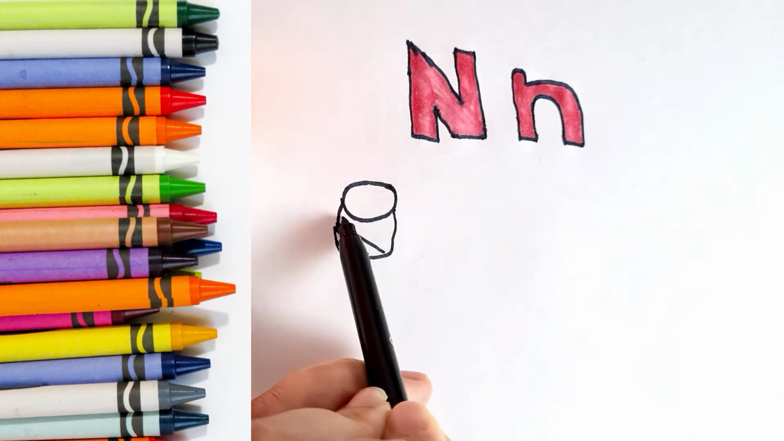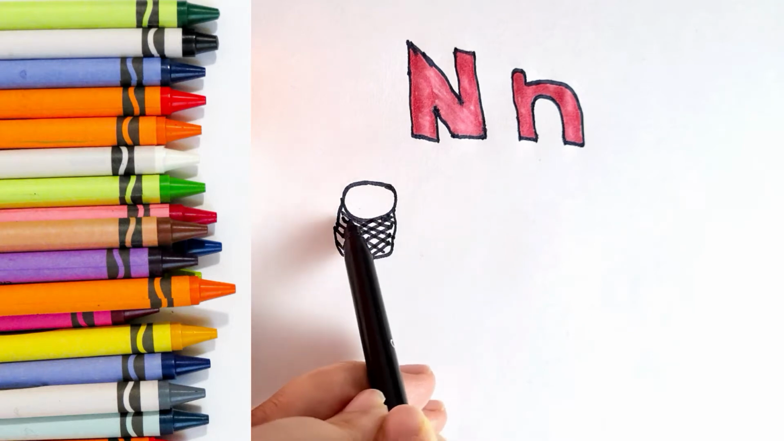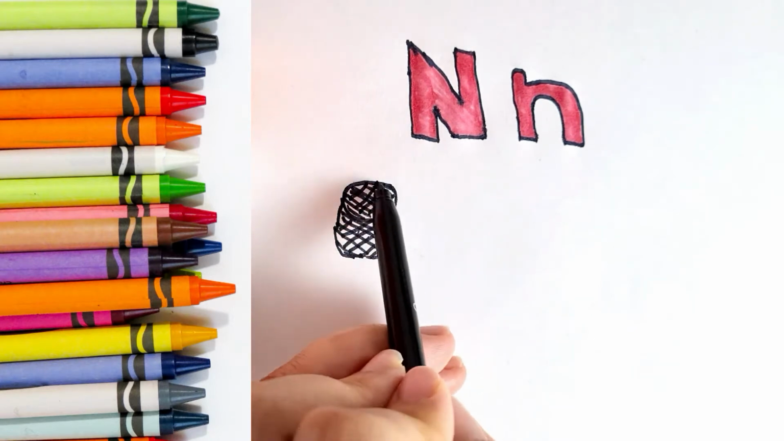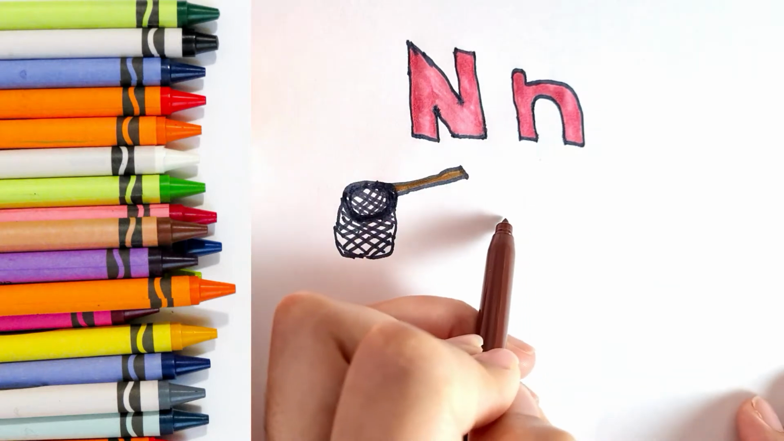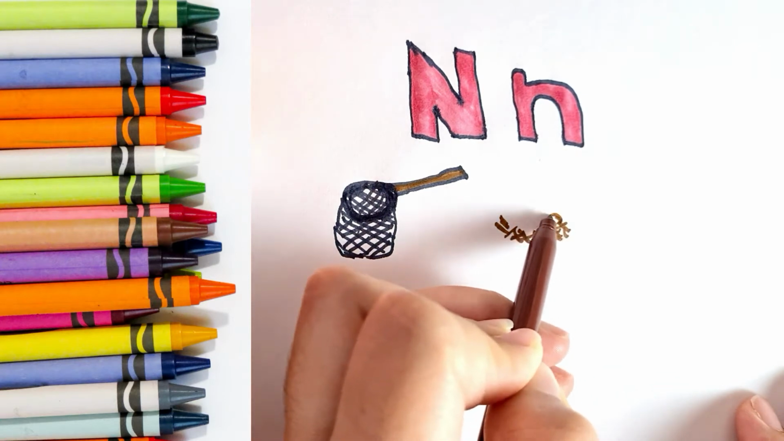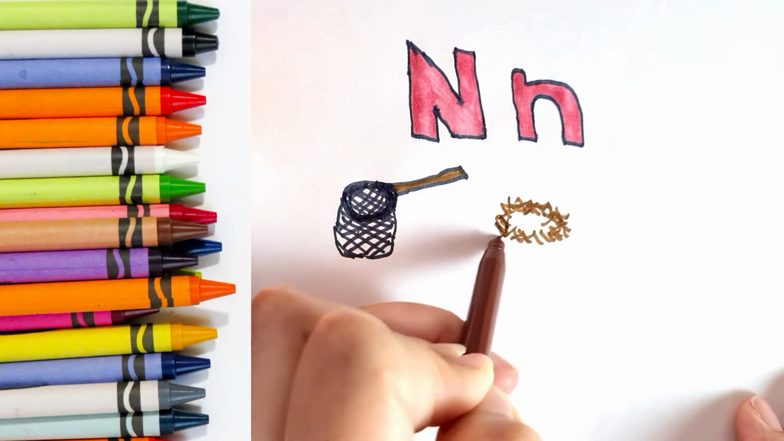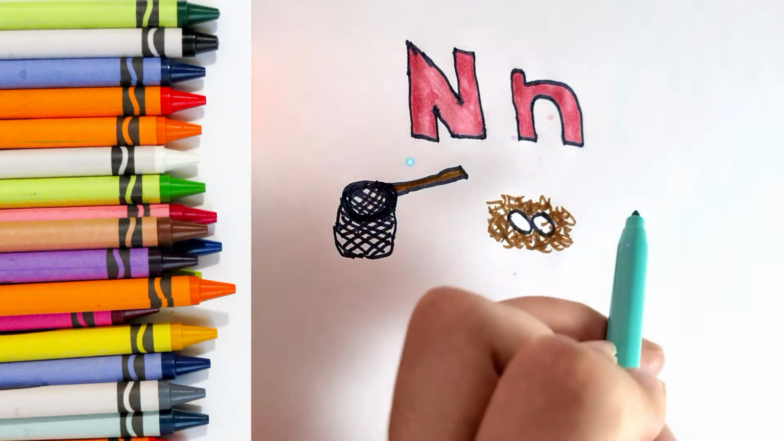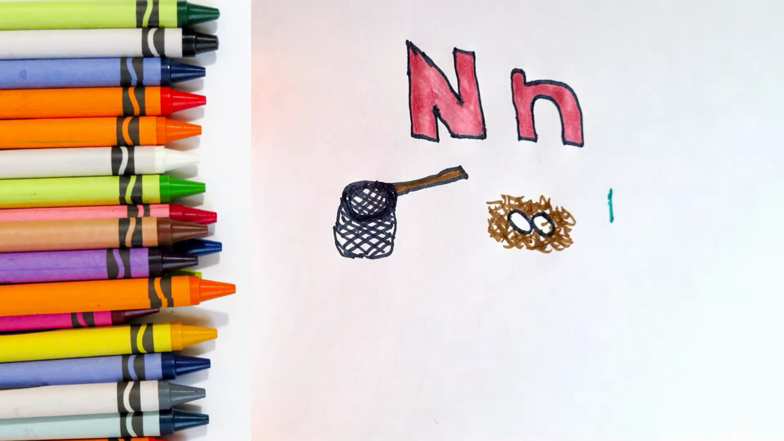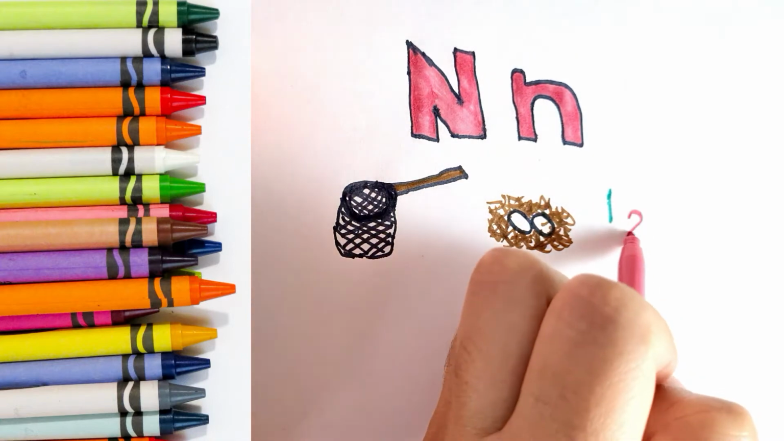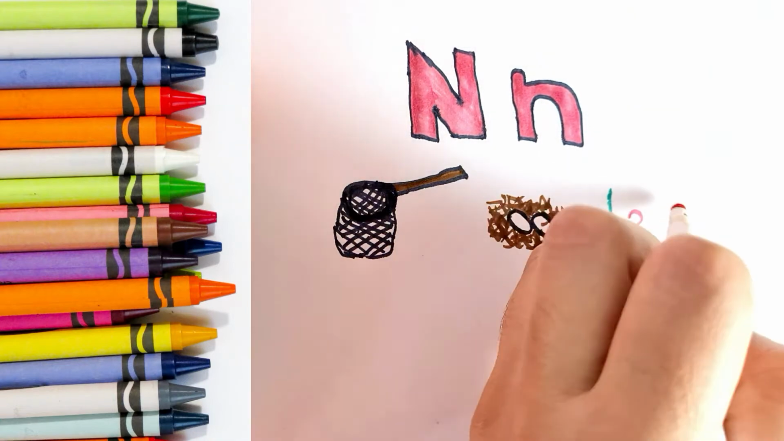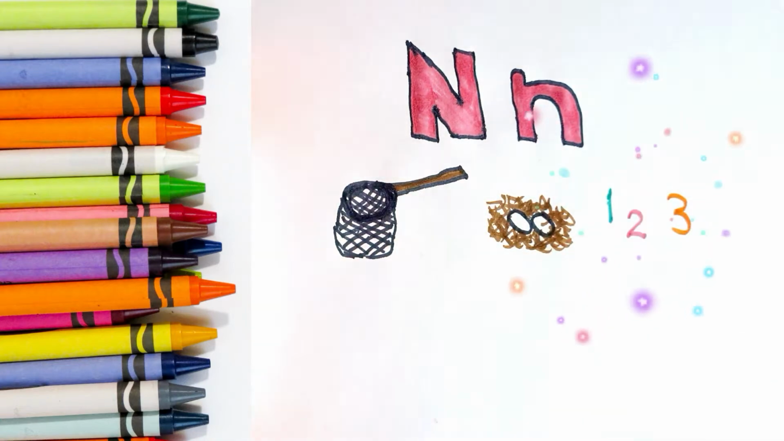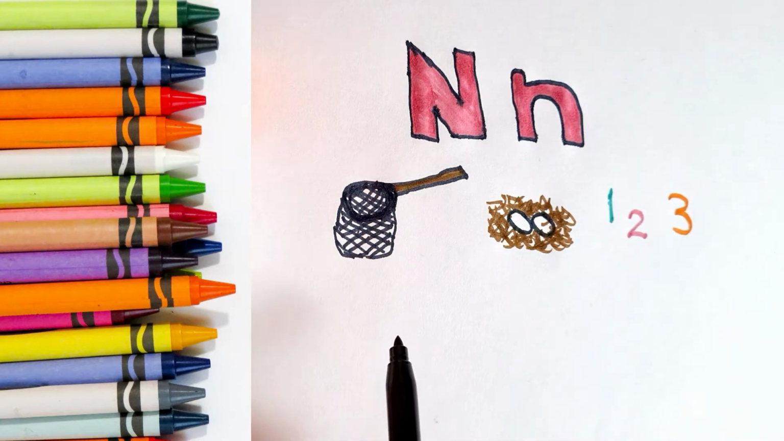N is for net, net, net. N is for nest, nest, nest. N is for numbers, numbers, numbers. Now let's have a go at writing the letter N.